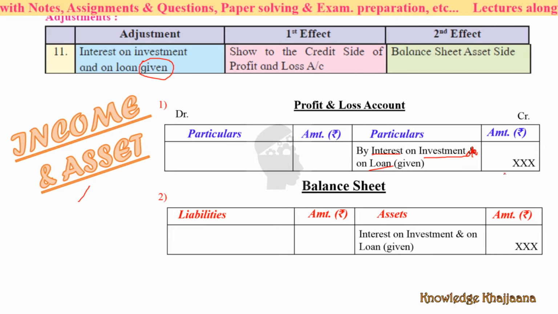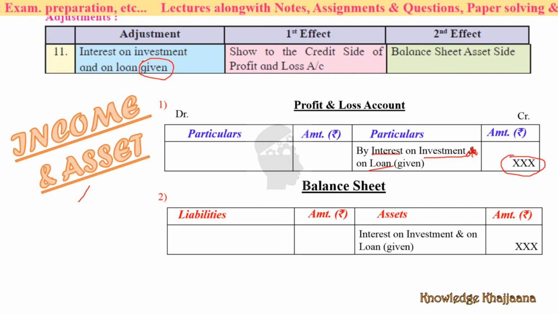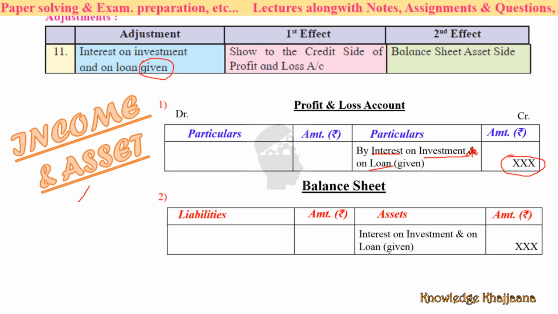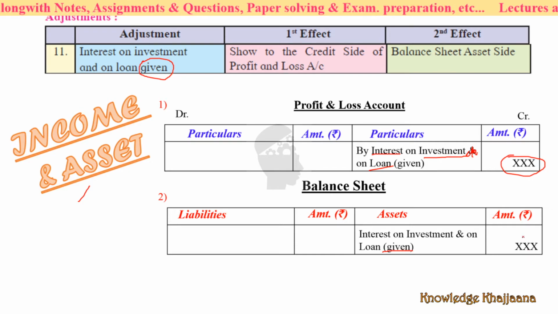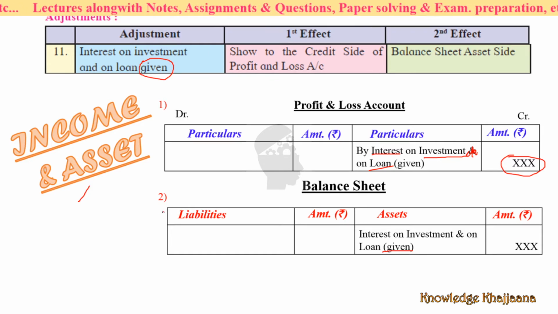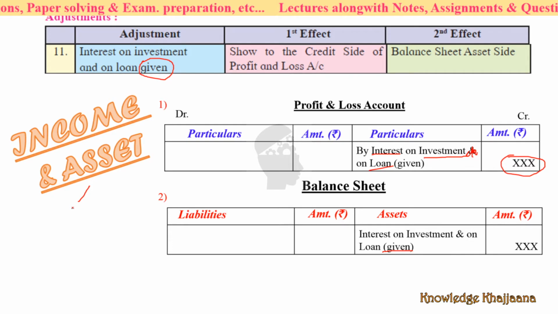This is an income for that specific year, and it is an asset also. Interest on investment and loan given, it is an asset also, because that specific person whom we have given the loan has to pay us that loan and he has to pay the interest also.